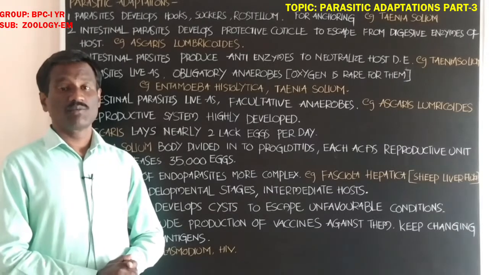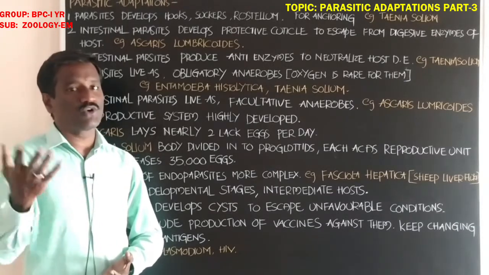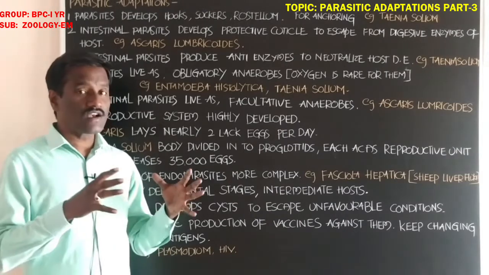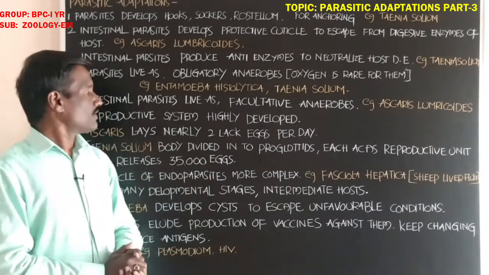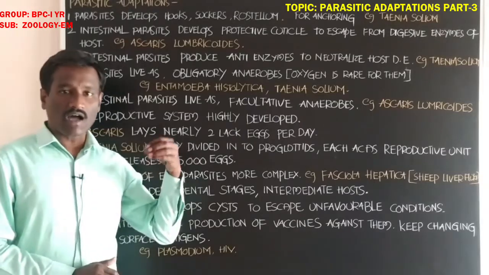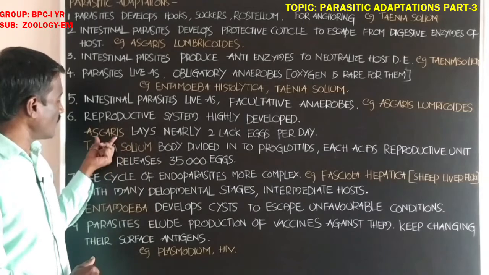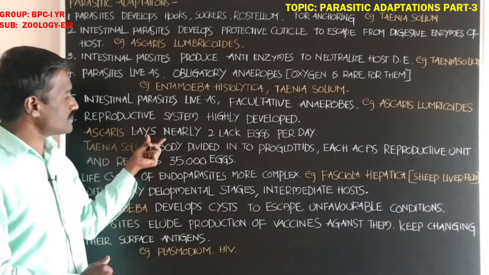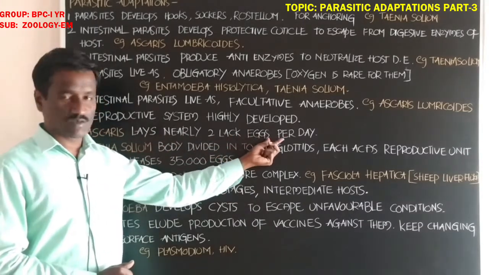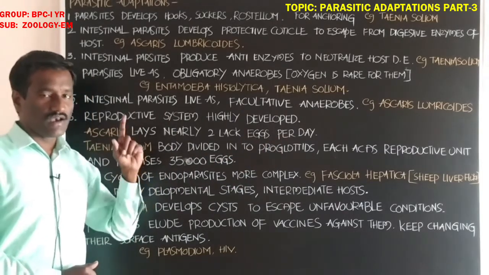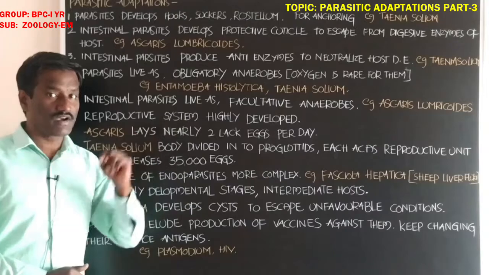It shows the greatest potential, greatly developed when compared with the other systems in the body. For example, Ascaris lumbricoides lays nearly 2 lakh eggs per day.